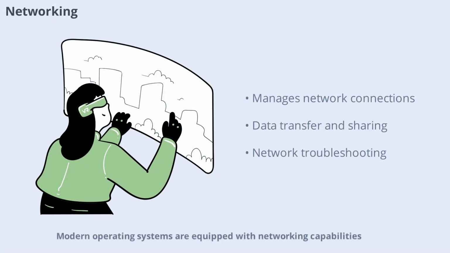Modern operating systems are equipped with networking capabilities, allowing computers to connect to local networks and the internet. The OS manages network connections, data transfer, and communication between devices. It also provides tools for configuring network settings and troubleshooting connectivity issues. Networking features are essential for sharing resources and accessing information online.